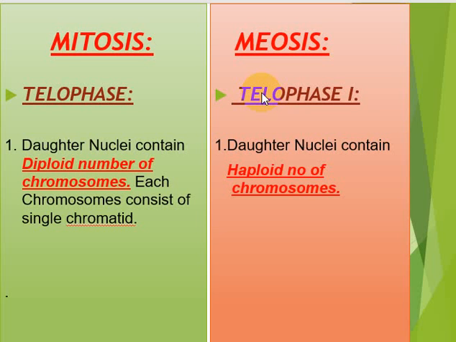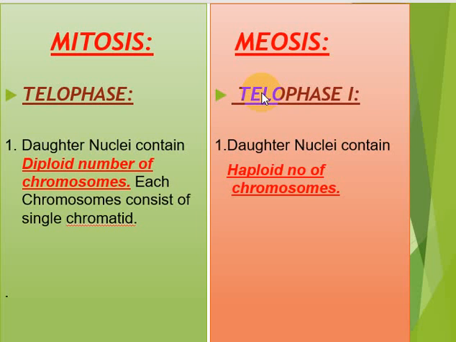Certainly the spindles are disintegrated, yes. Your centrioles basically are separated and move to near the nucleus, and individual nuclei basically are formed. Well, your decondensation of chromosomes occurs, yes, these are all the similarities.